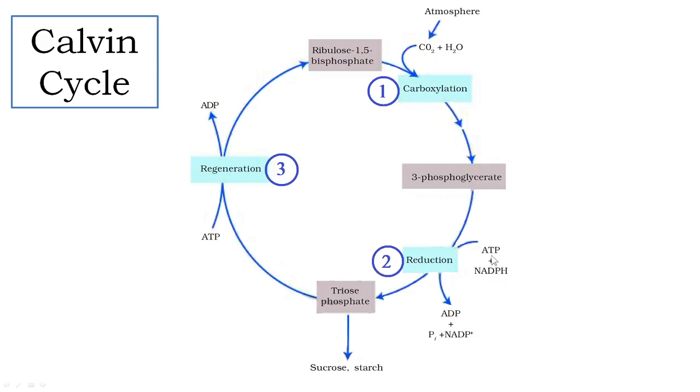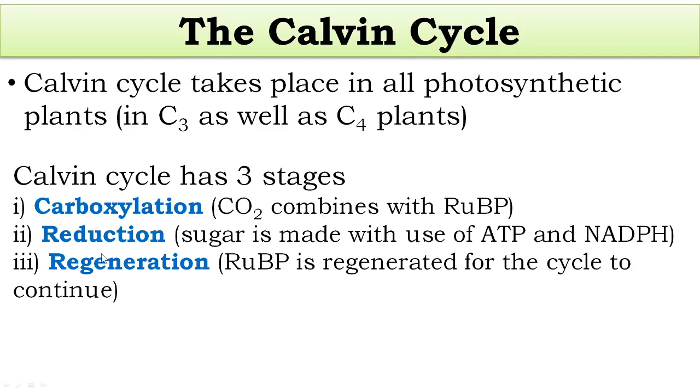ATP gives energy and NADPH gives hydrogen. They produce sugar, sucrose or starch. 3-phosphoglyceric acid is converted into triose phosphate, which then forms sucrose or starch. So this is the reduction step.